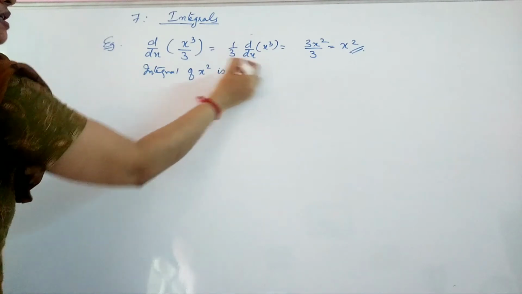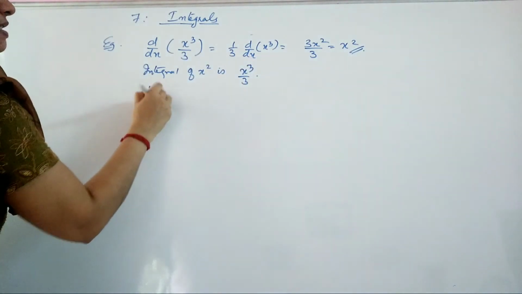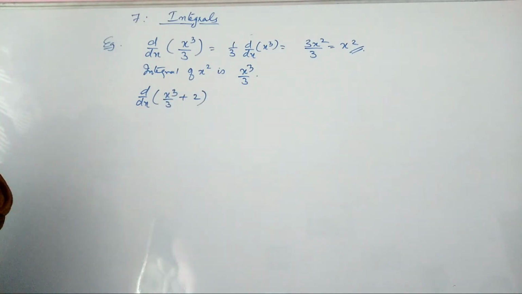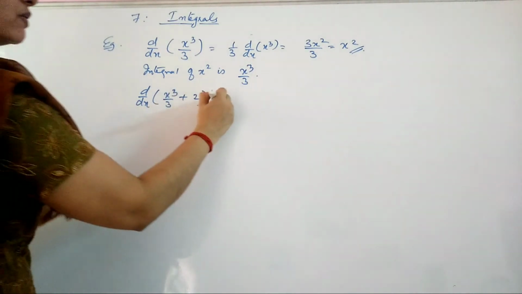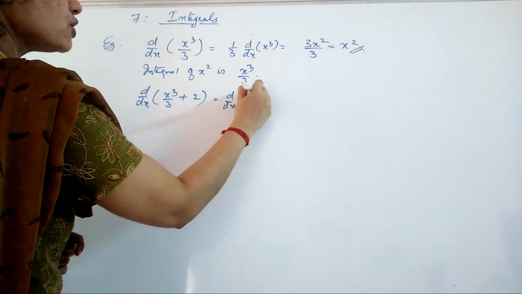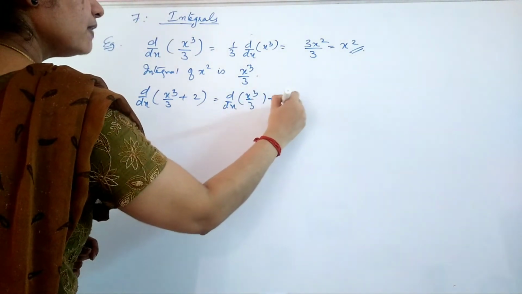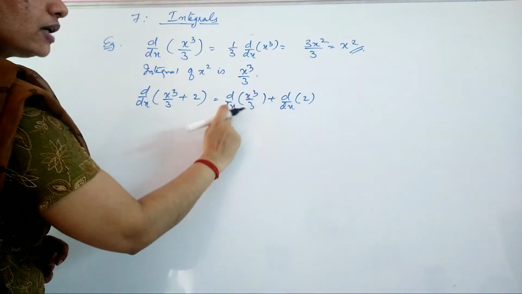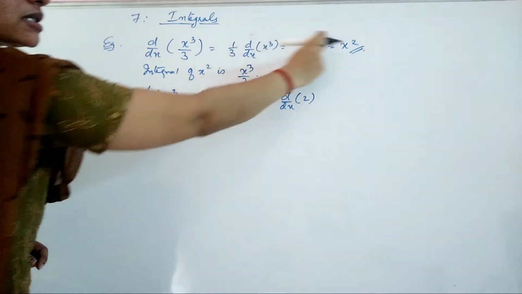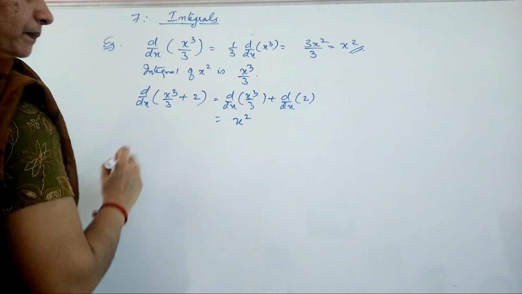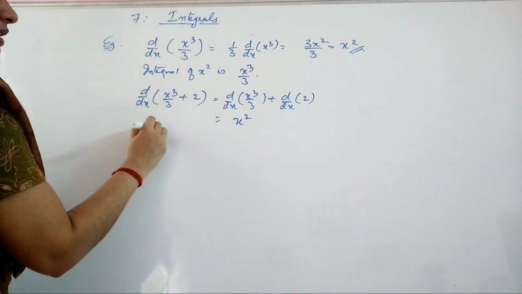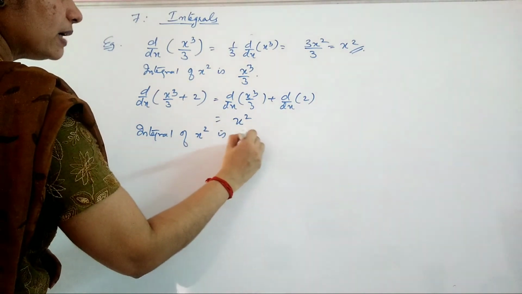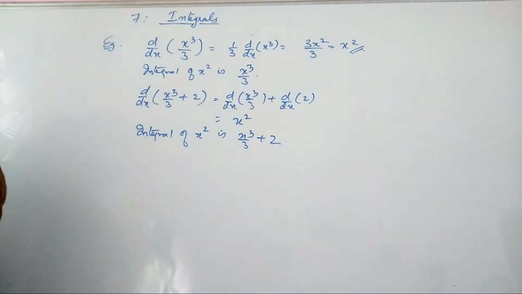Now suppose I change the function to x cube by 3 plus 2. Here also it will be the derivative of x cube by 3 plus the derivative of 2. Again the derivative of 2 is zero, so you will get only the derivative of x cube by 3, which is again x square. So again the integral of x square is x cube by 3 plus 2.